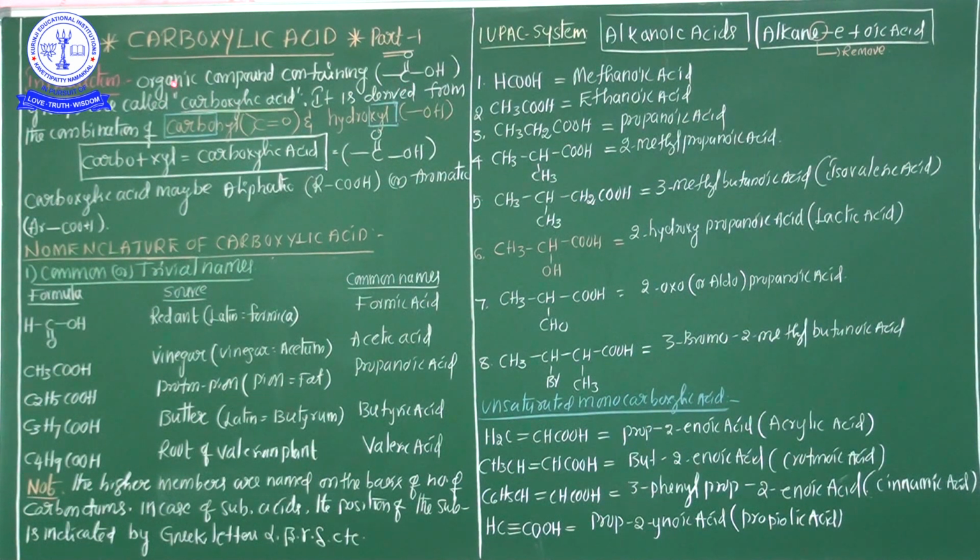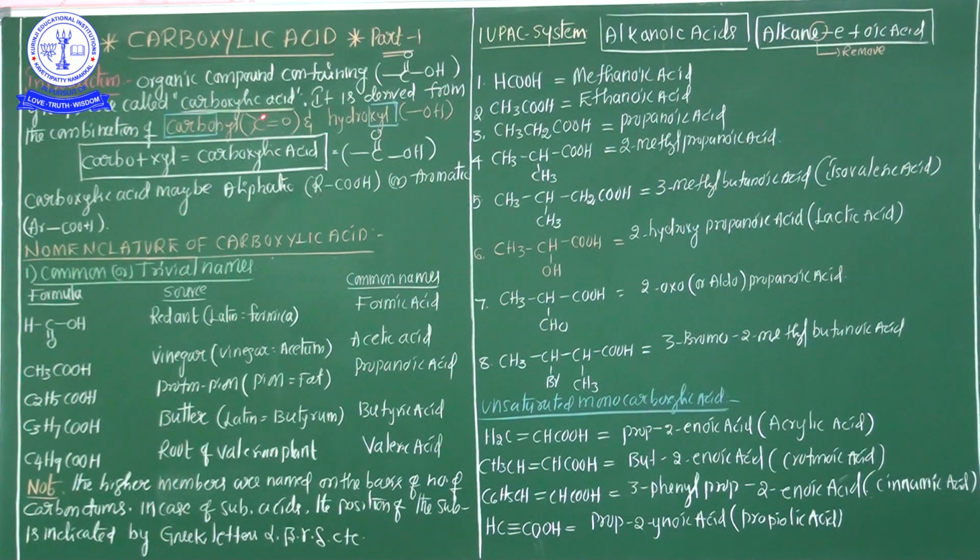The general representation of the group: carboxylic acid is represented by COOH. In the COOH, see carefully, this is the carbonyl group and this is the hydroxyl group. It means carboxylic acid is the combination of the carbonyl group and hydroxyl group. So see here, my dear students, organic compounds containing the COOH group are called carboxylic acid. It is derived from the combination of carbonyl and hydroxyl.